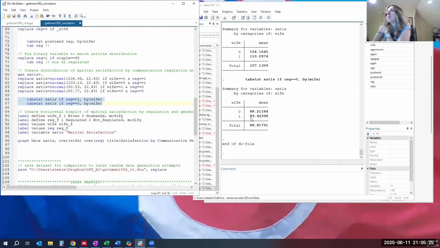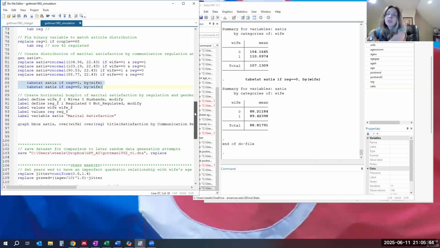And wives have a happiness rating of 89 and husbands of 88 if they are not regulated communicators. So that I think is a little bit lower than in the real data, but still relatively comparable. And that's because we're generating random data.